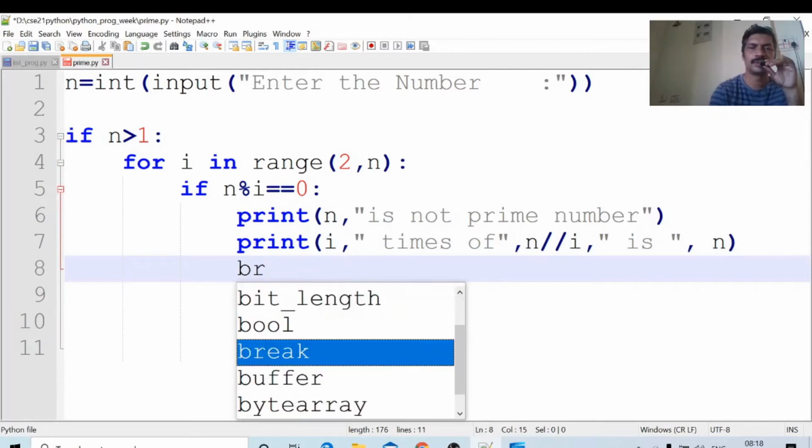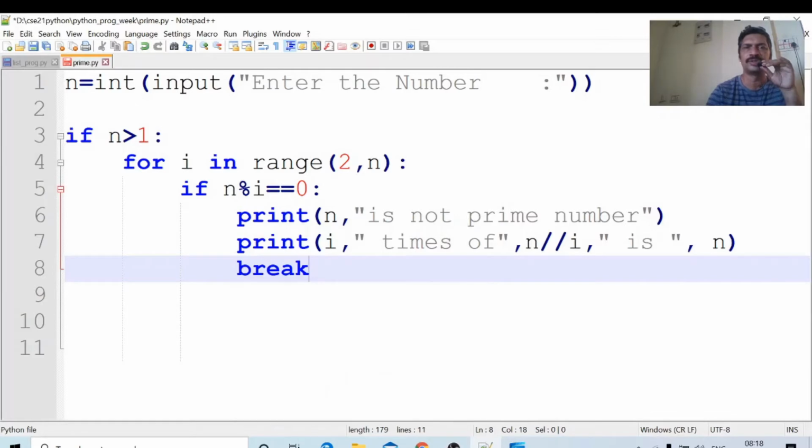Next, break. No need to continue in this for loop. We will come immediately out of this loop statement. Break.